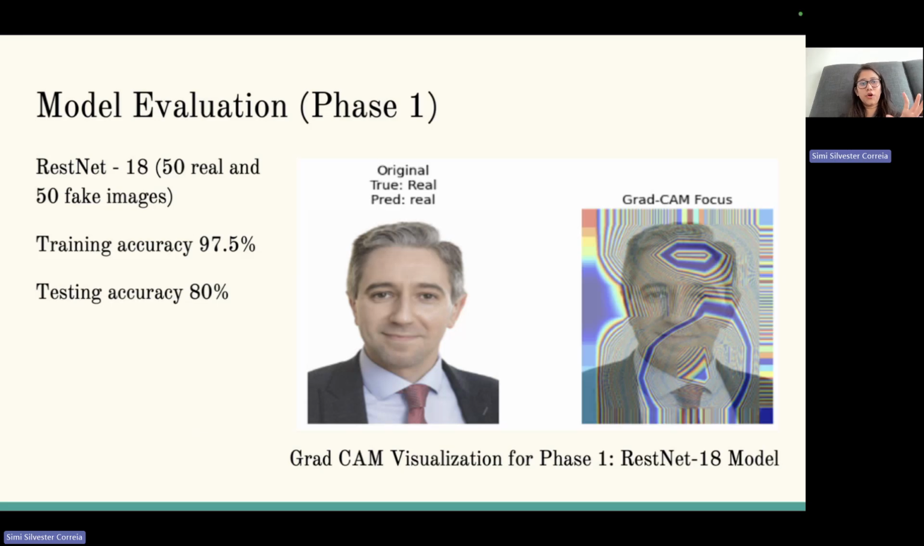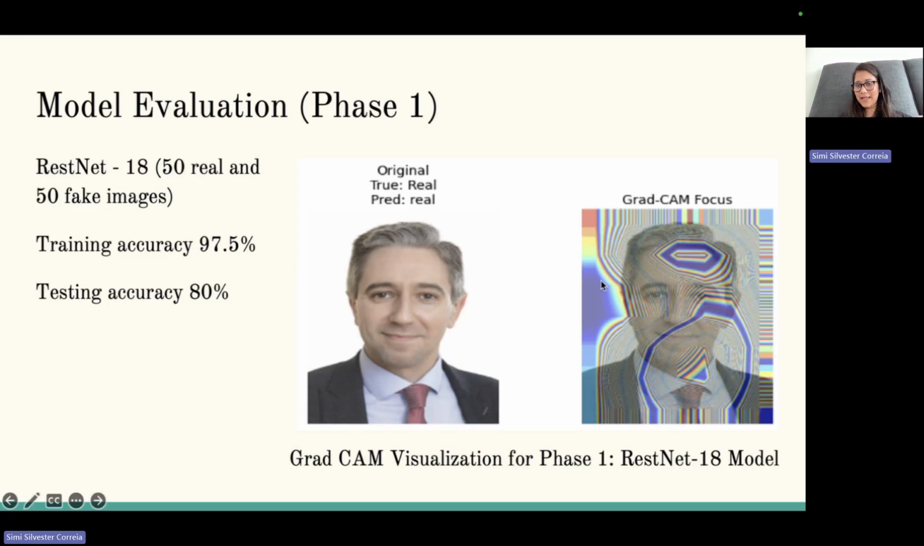So for model 1, that was ResNet 18 with 50 real and 50 fake images, we got a training accuracy of 97.5%, which was very good. But then the testing accuracy dropped down to 80%. So it dropped down by 17%. There was a lot of gap between training accuracy and testing accuracy, which suggests that the model was overfitted.